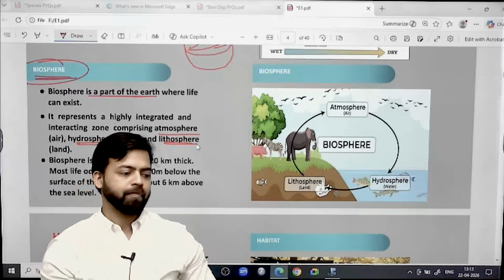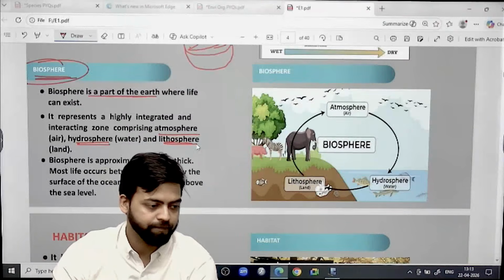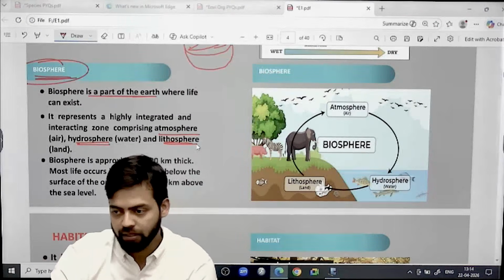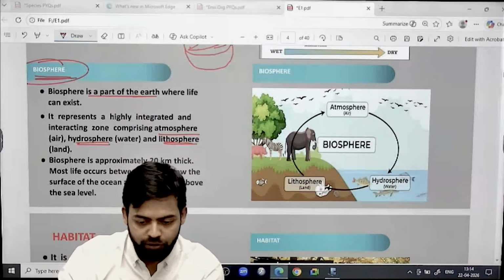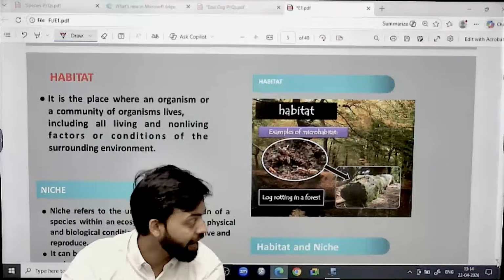So this is there as far as the biosphere is concerned. Now if you see from an organism point of view, we have to talk about this thing particularly.